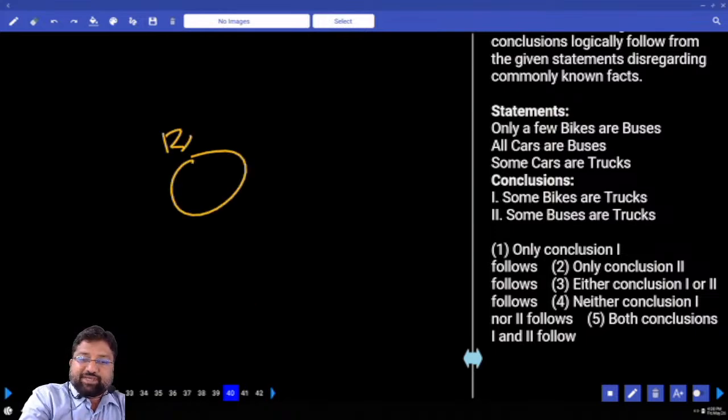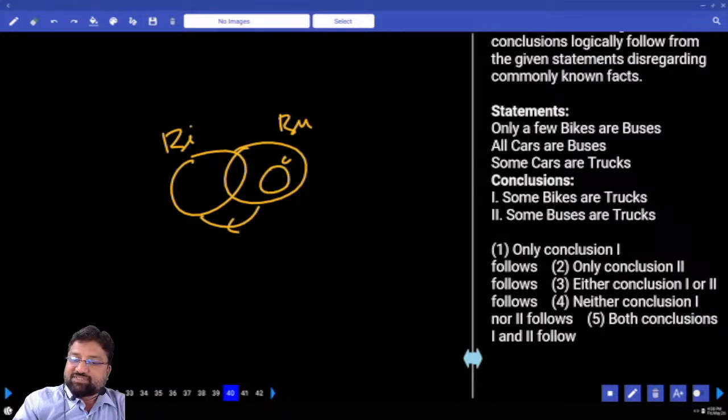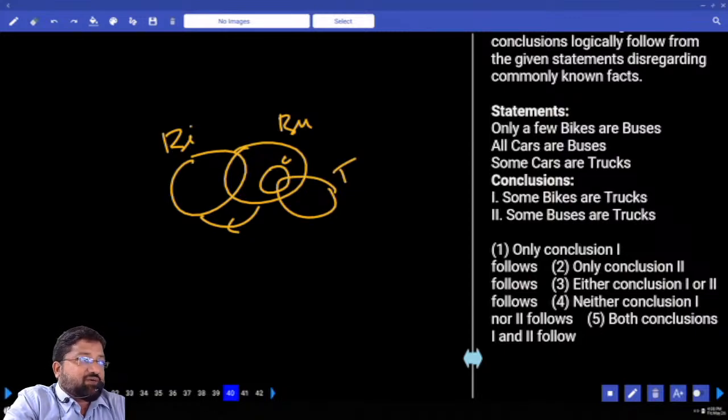Only a few bikes are buses, all cars are buses, some cars are trucks. Clear? Truck comes from outside. Some bikes are trucks. No. Some buses are trucks. Yes. What's the answer?